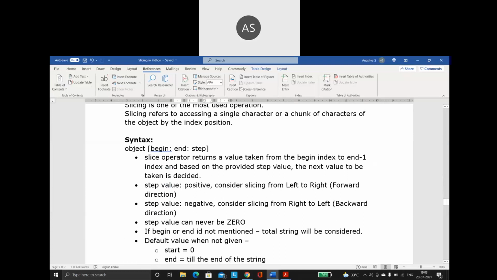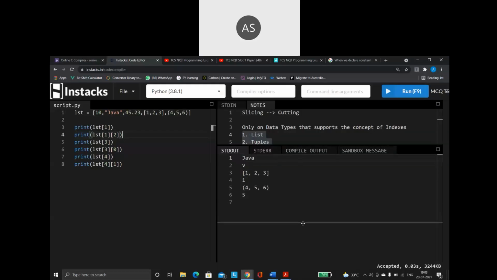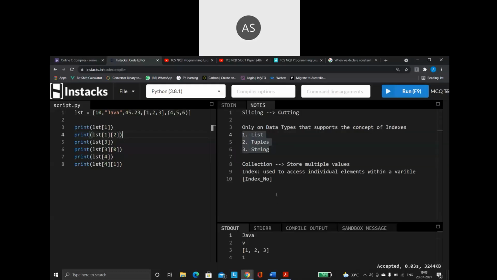So now coming to the concept of slicing, how to perform slicing. So what did I say slicing is? Slicing is I'm going to cut my string. I have a string, I'm going to cut my string. I have a list, I want only some part of the list. For example, here I want only these two indexes. I want to cut only these two indexes and store it in a separate value. So how to do that?